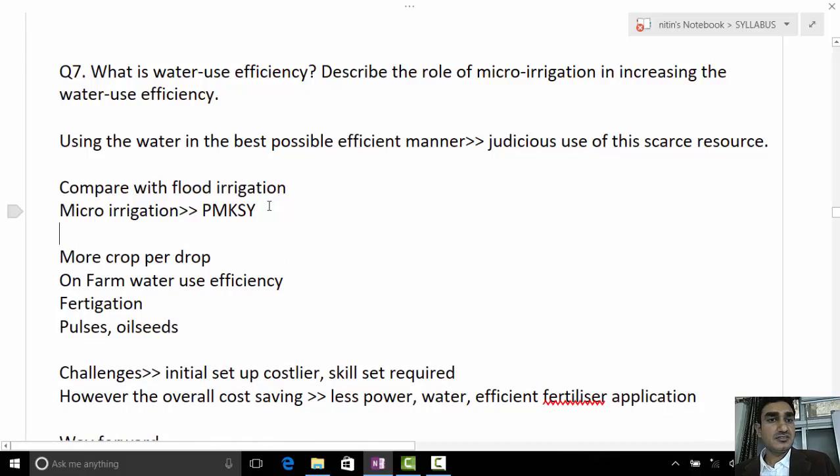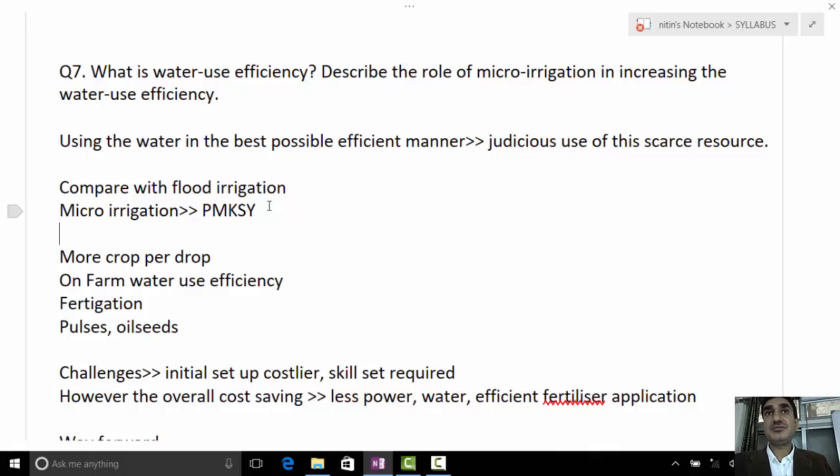Good points. Water use efficiency means enhancing the efficiency of water use, right? Means getting more outcome using less water is water use efficiency. Or in other words, going for judicious use of the available water resources is water use efficiency.